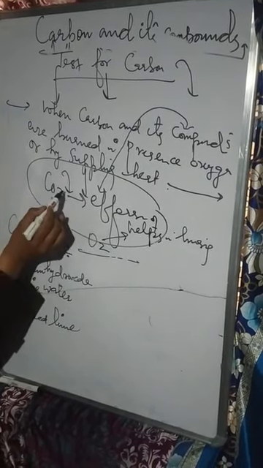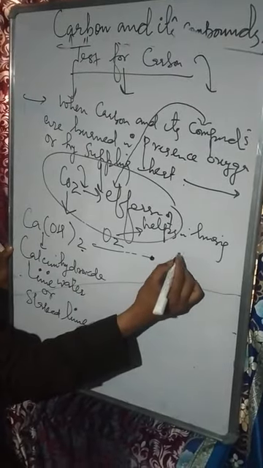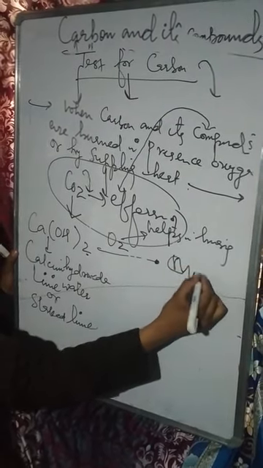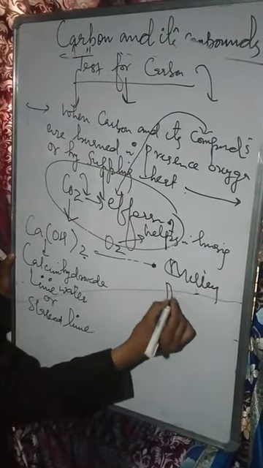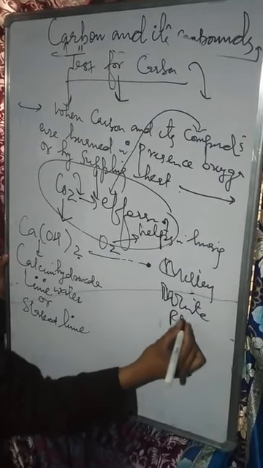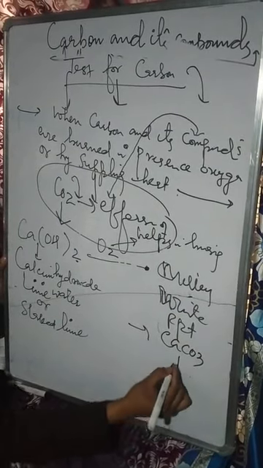And whenever we pass this carbon dioxide gas through slaked lime, there is always the production of a milky white precipitate. That is the precipitate of CaCO3, calcium carbonate.